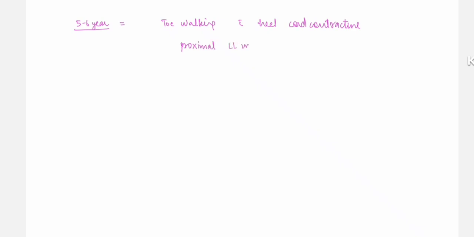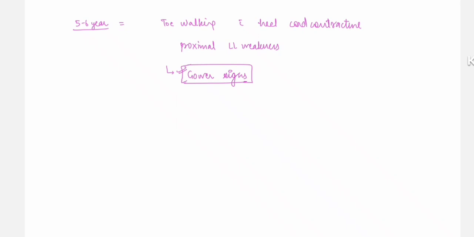So the important age to remember is 5 to 6 years when the patient has toe walking with heel cord contracture, and proximal lower limb weakness starts. When the patient has to stand from the sitting position, there will be the Gower sign. He will stand up with the help of hands.